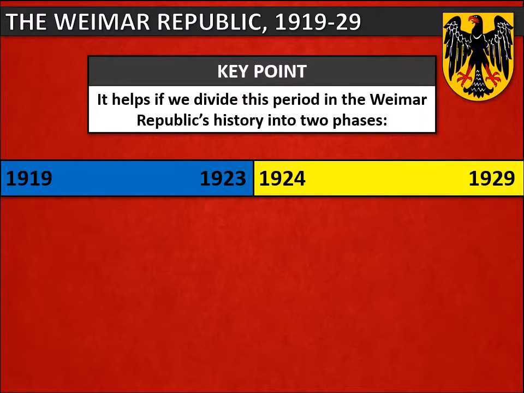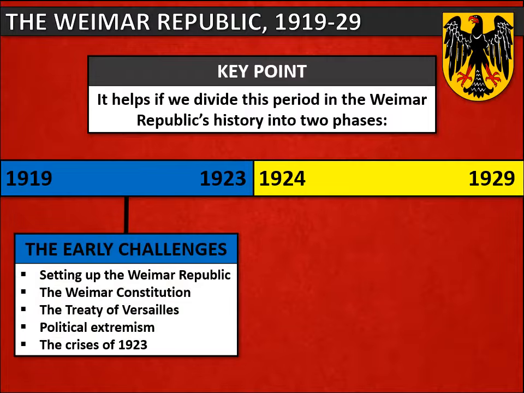So let's start by looking at the big picture of the Weimar Republic from the year it was created in 1919 up to 1929. That's just before the Great Depression hit Germany. It really helps if we divide this period into two phases. First of all, the early phase between 1919 and 1923, when the Weimar Republic was very fragile. In this period, it faced huge economic and political problems.